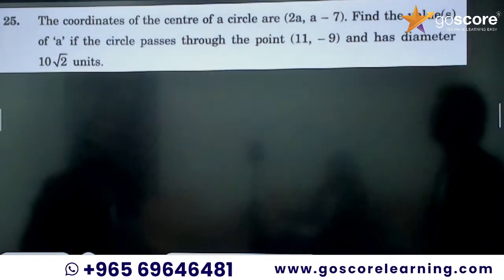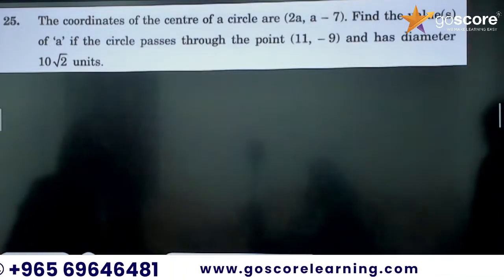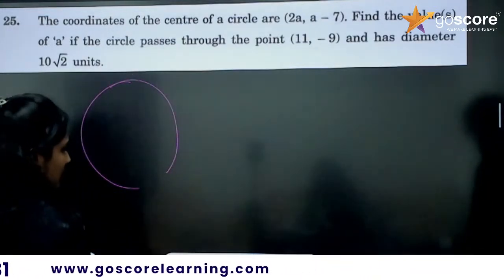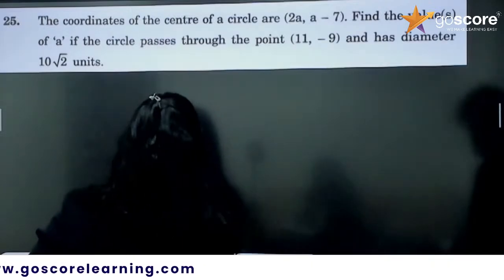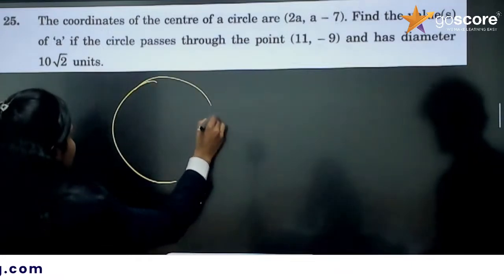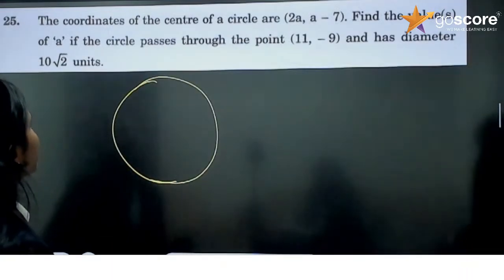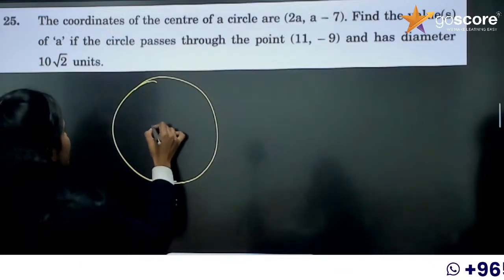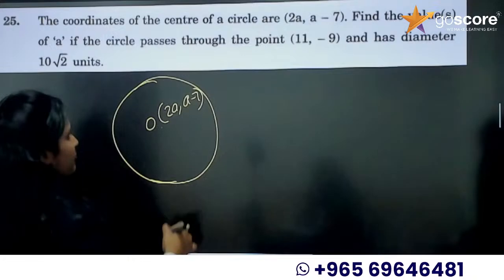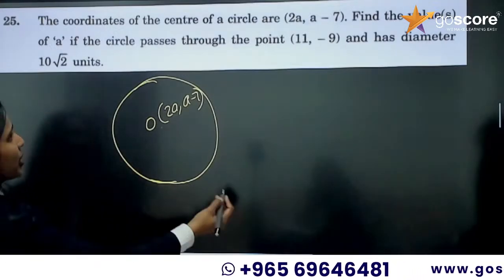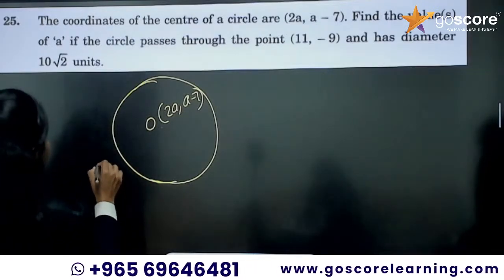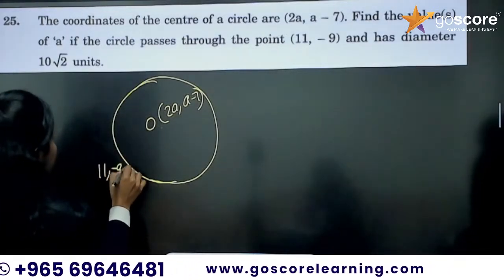The coordinates of the center of a circle are 2a and a minus 7. So we have a circle, and the center we will call O. O is 2a and a minus 7, and in the circle there is another point which is 11 comma minus 9.